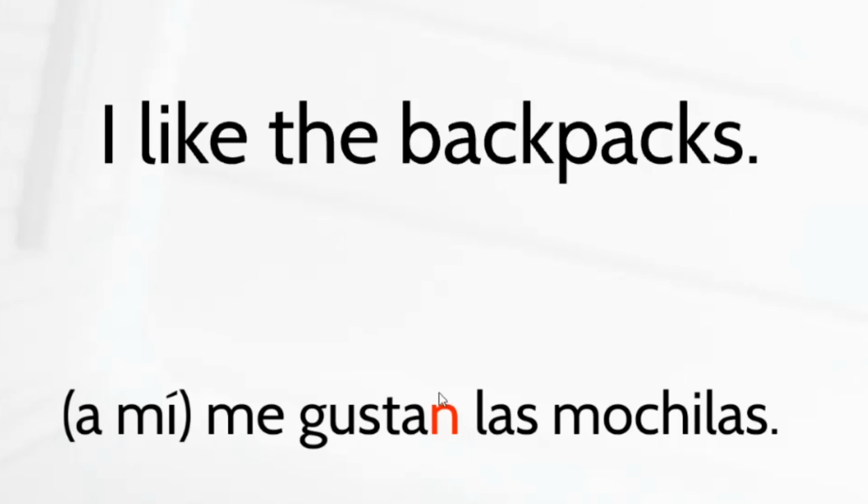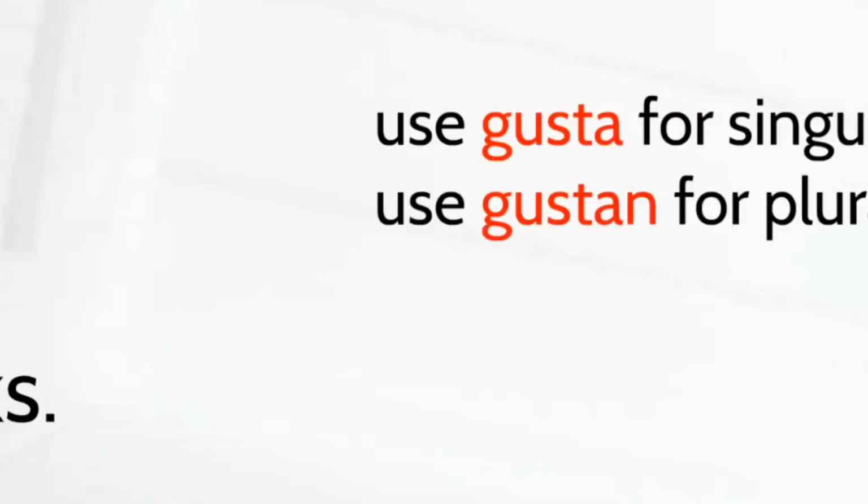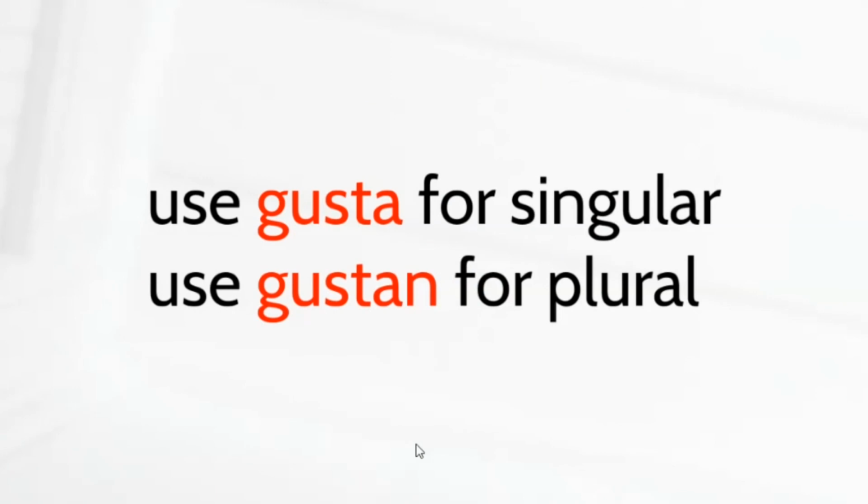So we need to change this to the backpacks, they are pleasing to me. By adding the n in this conjugation, that is giving us the plural form in the third person plural. They are pleasing to me. To reiterate that point, essentially we're using gusta when we're working with singular subjects in our sentences. And we'll use gustan when we're working with plural subjects.